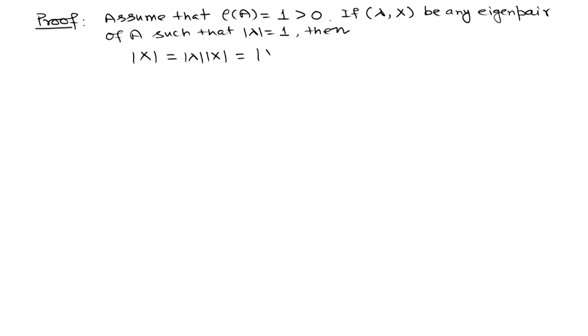This equals mod of lambda x, which equals mod of Ax, because lambda x equals Ax, since lambda and x is an eigenpair of A, and this is less than or equal to A mod x, since A is a positive matrix.